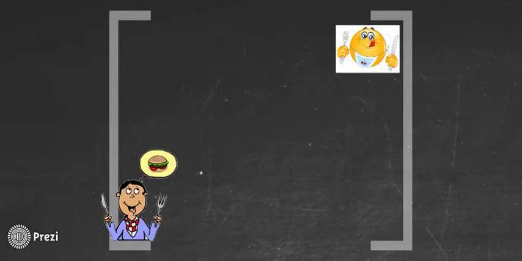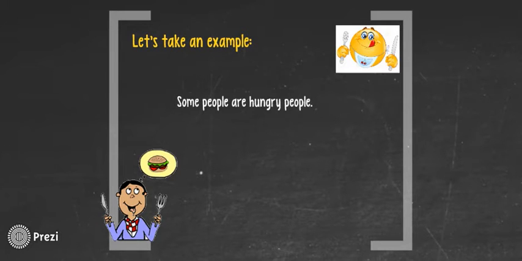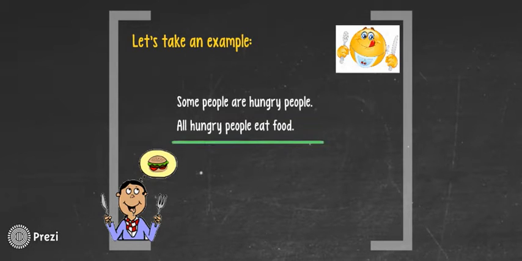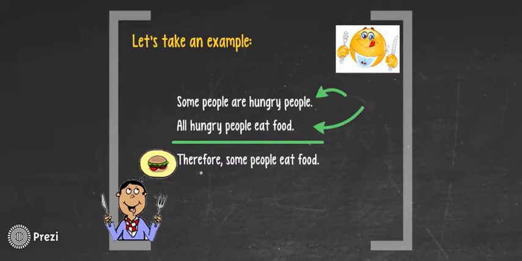Let us take another real-life example. Some people are hungry people is one condition. All hungry people eat food is the other condition. So we can say, therefore some people eat food. These are the conditions, and this is the conclusion.